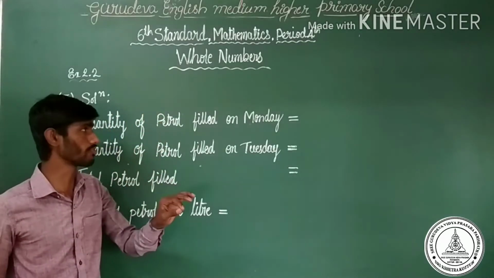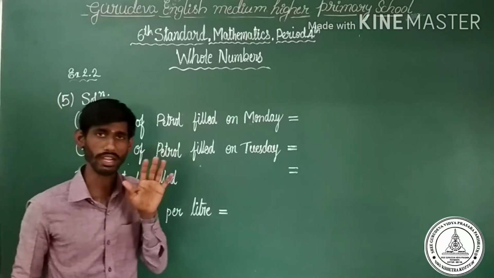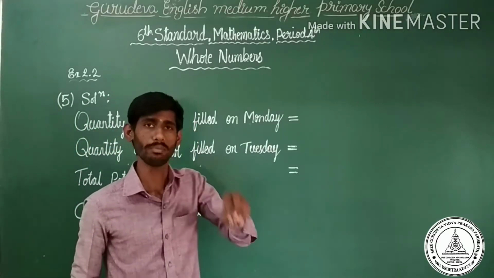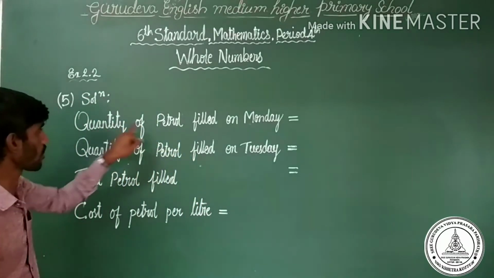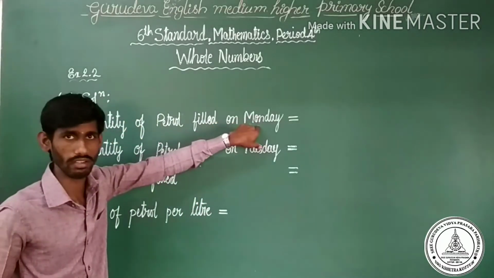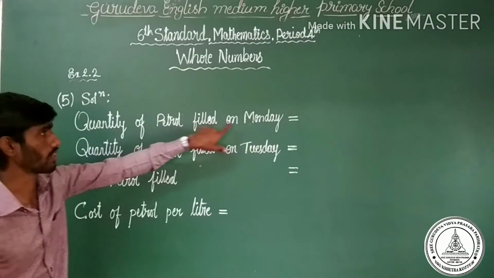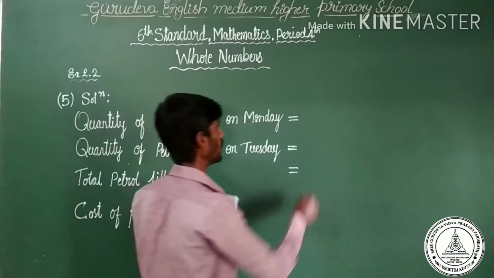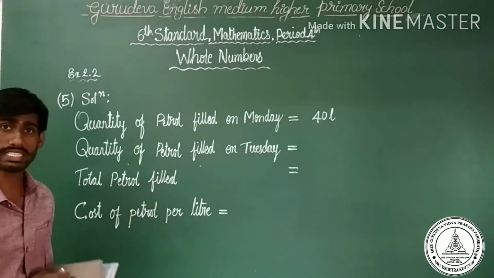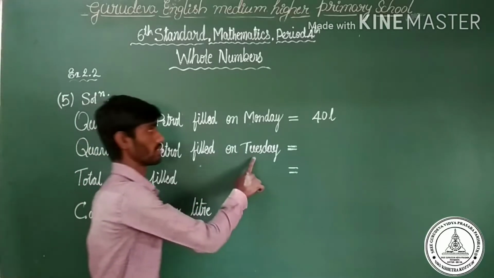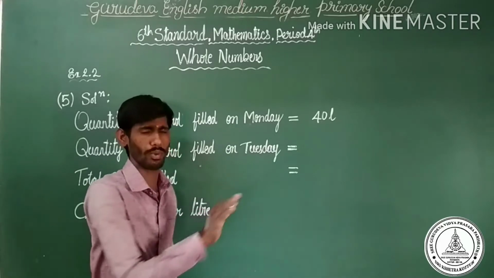First, it's very easy to find out. The first step is to understand the question. The second step is to pick out the sentences from the given question. Observe here, quantity of petrol filled on Monday. The first day, he filled petrol into the petrol tank. What is the total quantity? 40 liters. This is the first statement. Next day, what is the next day? Tuesday. After Monday is Tuesday. You may write next day or Tuesday, no problem at all.